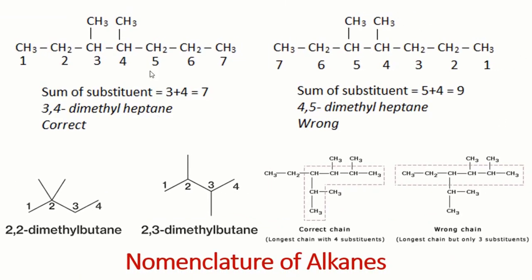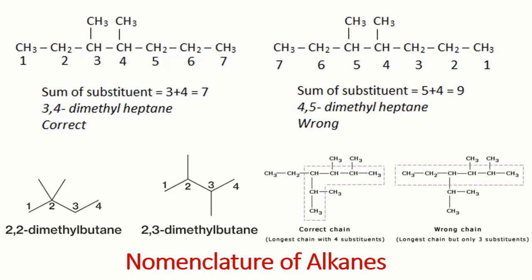Next, this is one more example for the naming. So this is one of the molecules. We have to decide from which side we have to give the number. For example, if we look at this molecule, if we number from the left side, carbon number 1, 2, 3, and 4, it means the branches belong to carbon 3 and carbon 4. If we number from the right side, 1, 2, 3, 4, and 5, the branches start at carbon number 4. So we have to decide from which side we have to number.